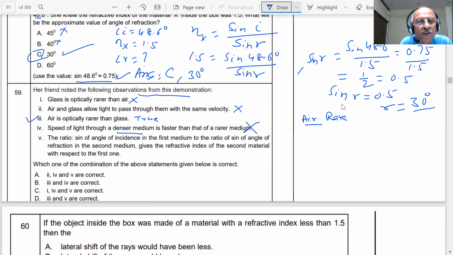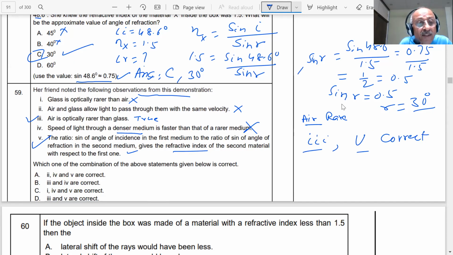Wrong. The ratio of sine of angle of incidence in the first medium to sine of angle in the second medium gives the refractive index of the second material with respect to the first. Yes, that is what we have used in this formula also. This is correct, student. Then what is correct? Third is correct. Fifth is correct. The two options are correct, student.